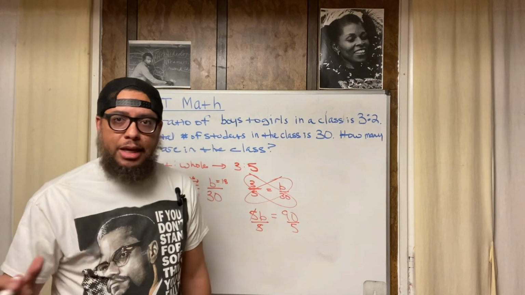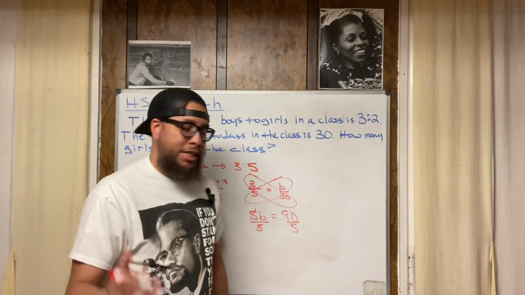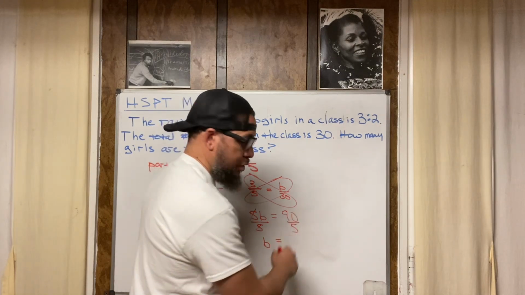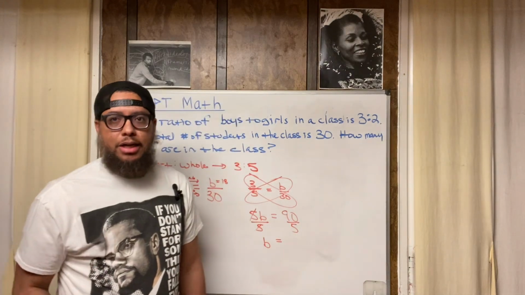In math language, 1B and B mean the same thing. So that means I could just write B down here. Now, we got to know our division facts. 90 divided by 5 is 18.